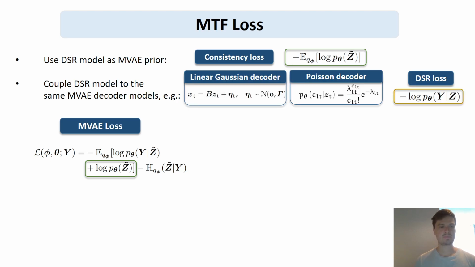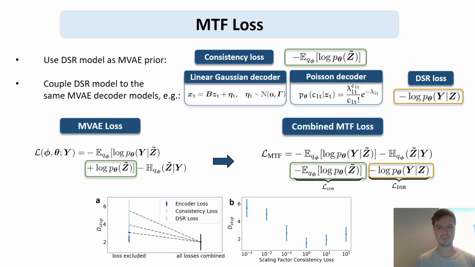Then, as a second step, we couple the DSR model to the same MV decoder models because, again, this further ensures consistency between the two latent codes. And these decoder models actually share their parameters. This, in turn, leads to this combined MTF loss, where we identify this consistency loss and integrate this DSR loss into the classical MVR loss.